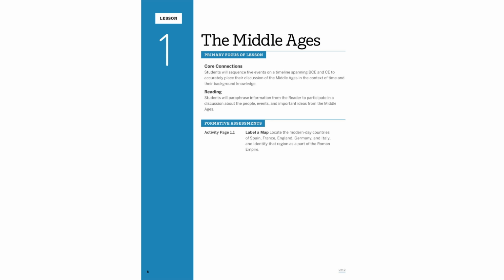Students will sequence 5 key events on a timeline, bridging before Common Era and Common Era, to contextualize the Middle Ages. They'll paraphrase from the reader to discuss significant people, events, and ideas. Using Activity Page 1.1, they'll label a map to locate modern-day Spain, France, England, Germany, and Italy, identifying them as part of the Roman Empire.